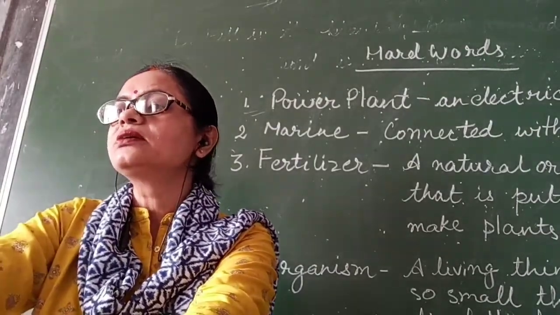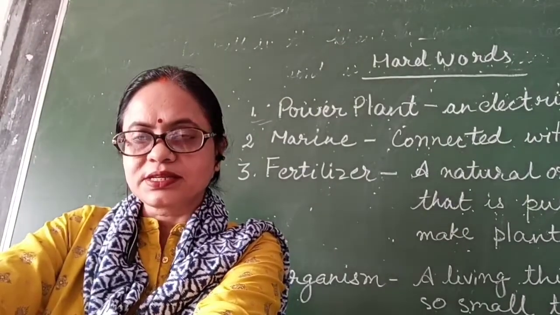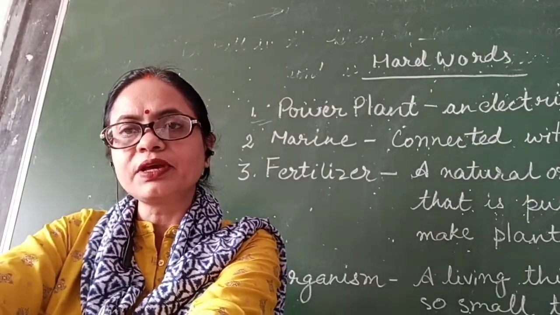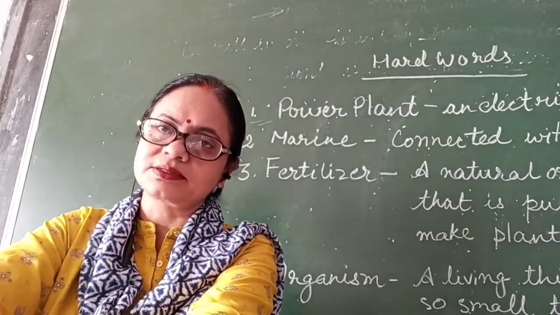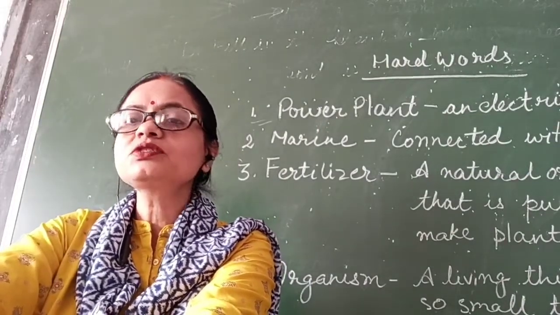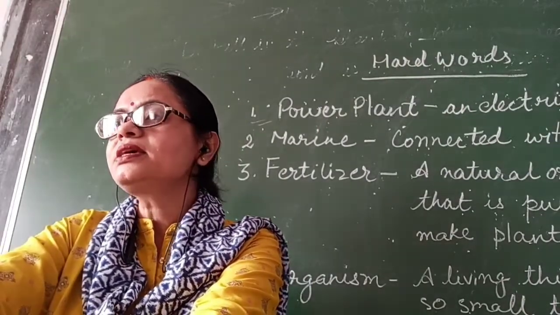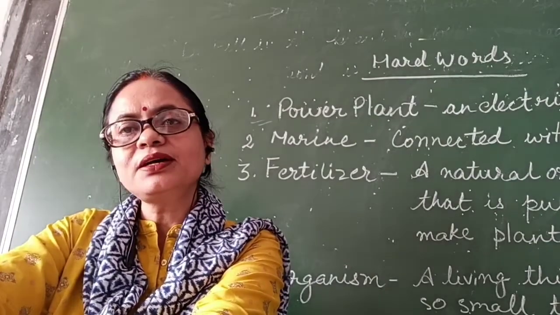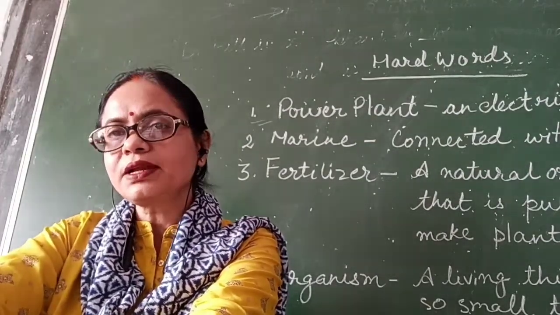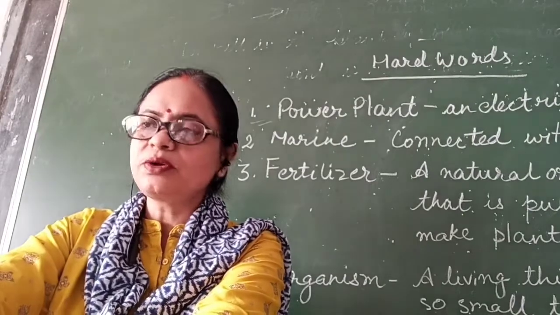Next point is waste materials and harmful chemicals from factories are often dumped in the river. So factories or industries also have a huge amount of waste. And this huge amount of waste is often dumped in the river. So in this way the river gets polluted and water gets polluted.